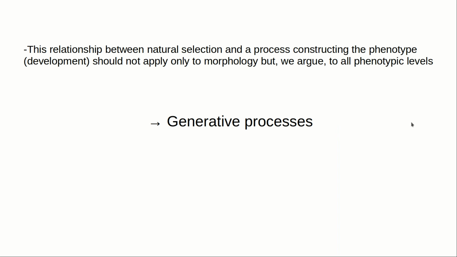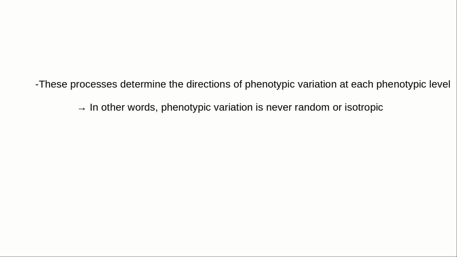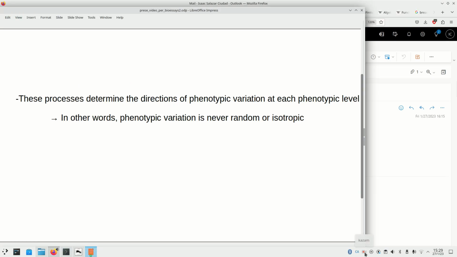This relationship between natural selection and a process constructing a phenotype, development, is not exclusive of morphology, but should apply, we argue, to all phenotypic levels. At phenotypic levels other than morphology, there is no development as such, but there are processes that, in analogy with development, construct the phenotype. For example, protein folding for protein structure or learning for behavior. We call the processes constructing the phenotype at each level generative processes. These processes determine the directions of phenotypic variation at each phenotypic level. This is, phenotypic variation is never random or isotropic.